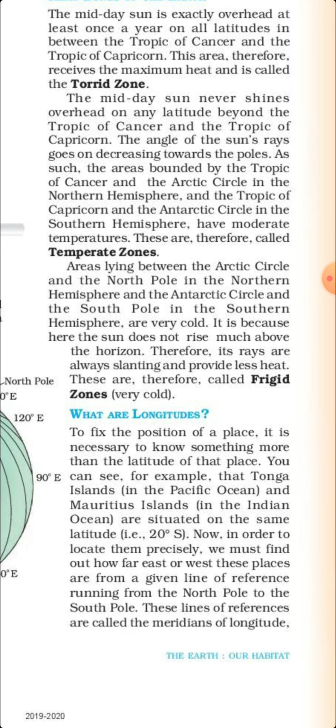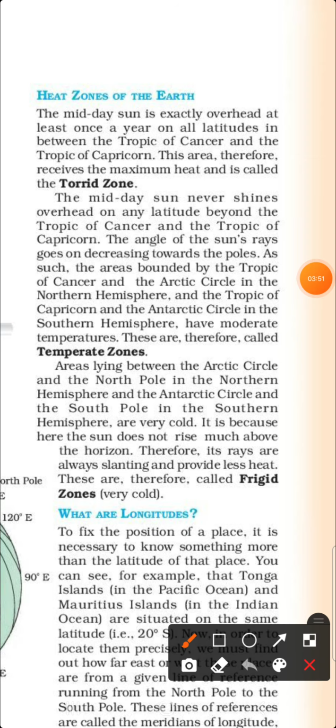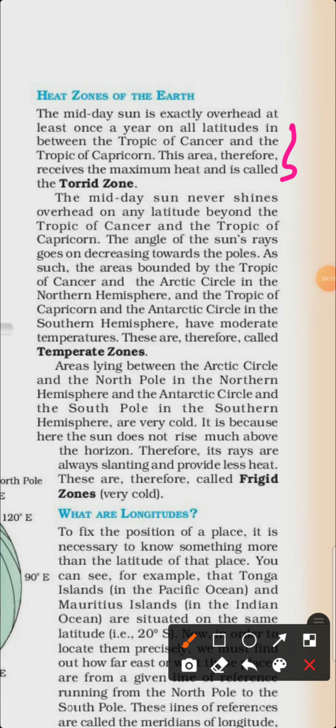Then comes, why does a torrid zone receive maximum amount of heat? The answer is given on the same page. Torrid zone is the area in between the Tropic of Cancer and Tropic of Capricorn. This area receives maximum heat. That is why torrid zone receives maximum amount of heat. All latitudes in between Tropic of Cancer and Tropic of Capricorn receive maximum amount of heat.